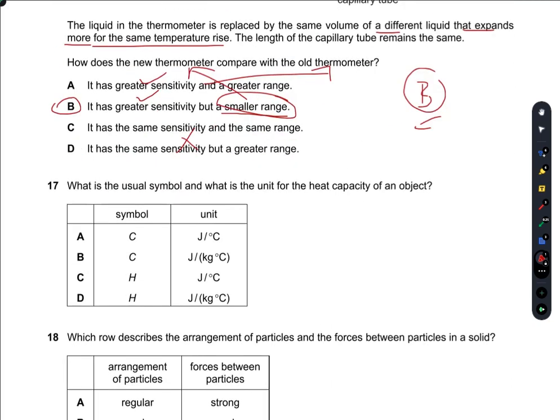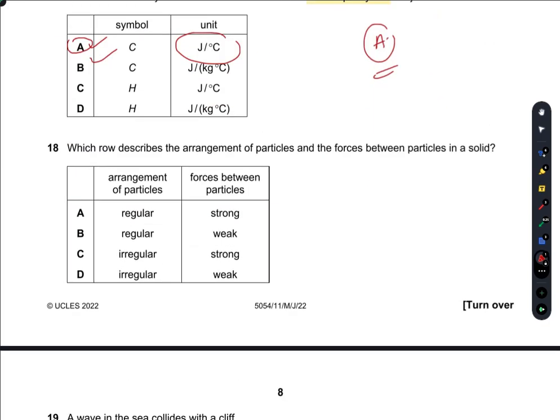What is the usual symbol and what is the unit for heat capacity? So only the heat capacity, not the specific heat capacity. The symbol is C, whereas the unit is joules per Kelvin or joules per centigrade, whichever you want. So A is the right option.